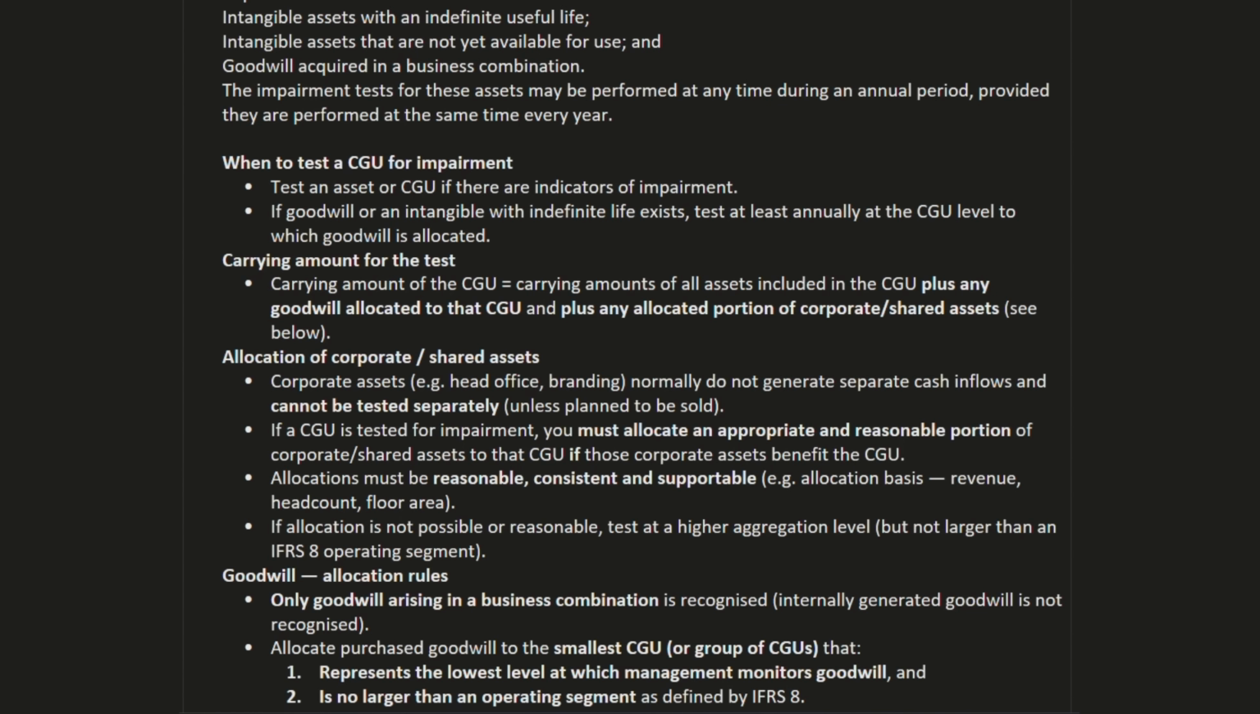head count, floor area. So for example, there are 4 or 5 CGUs, and one CGU is generating a high amount of revenue. So according to revenue proportion, they can spread all the assets. They can allocate all the assets among all the CGUs, as well as their impairment. So it's about proportion. We do not need to go that much in depth. So now let's move forward to the next point. If allocation is not possible or reasonable, test at a higher aggregation level but not larger than an IFRS 18 operating segment.